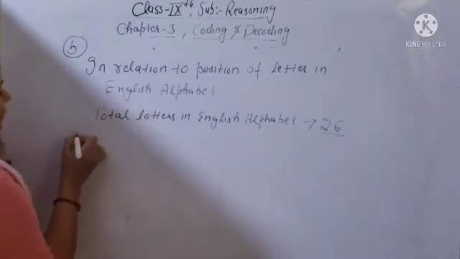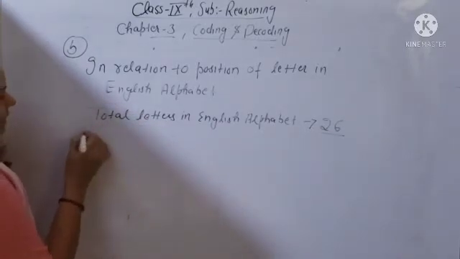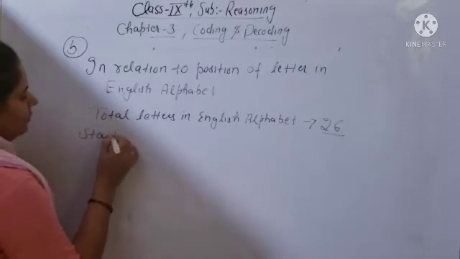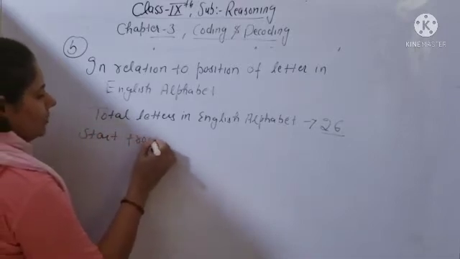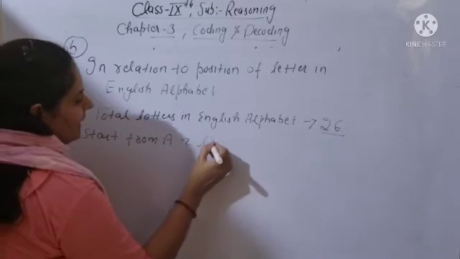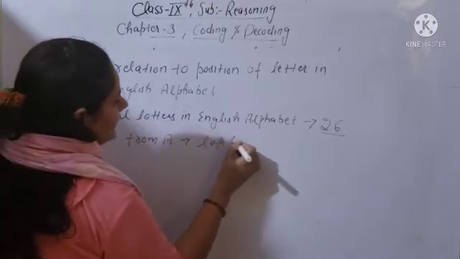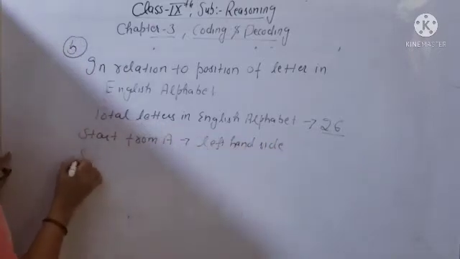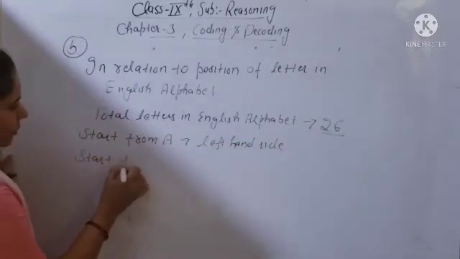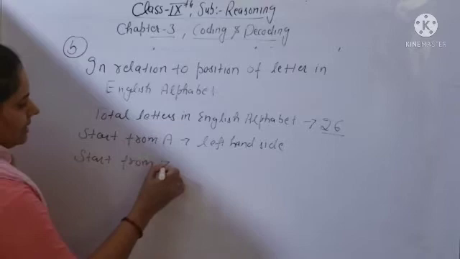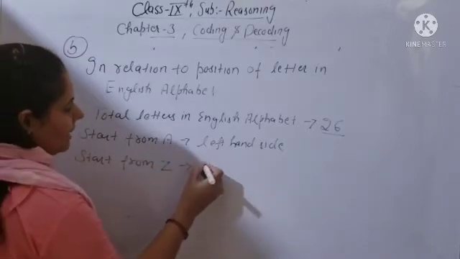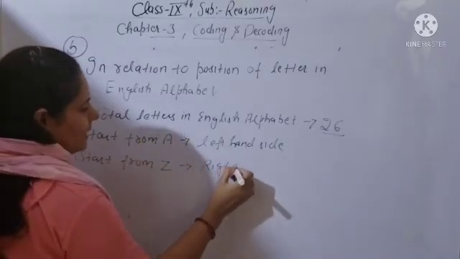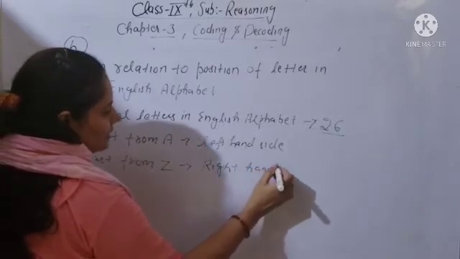If you are starting from A, it will be the left hand side. And if you are starting from Z, you are starting from the right hand side.